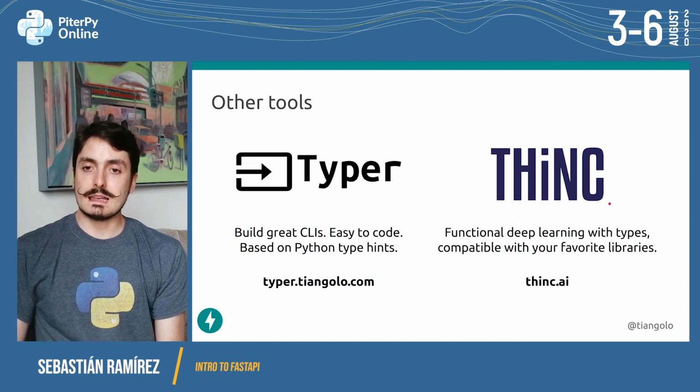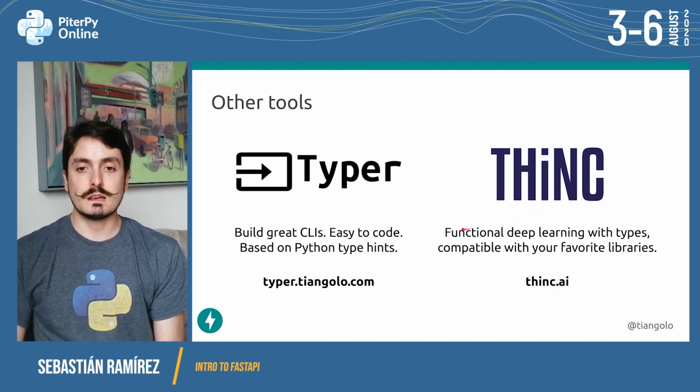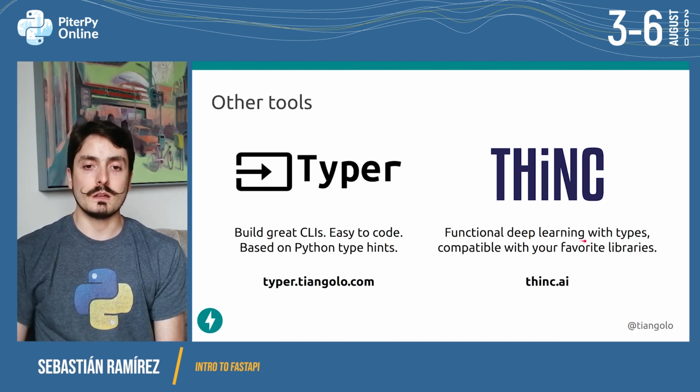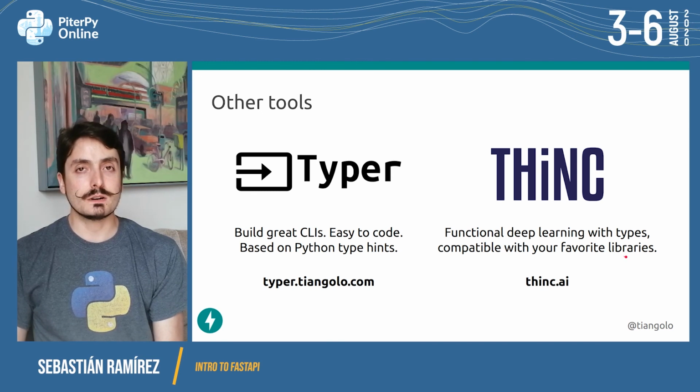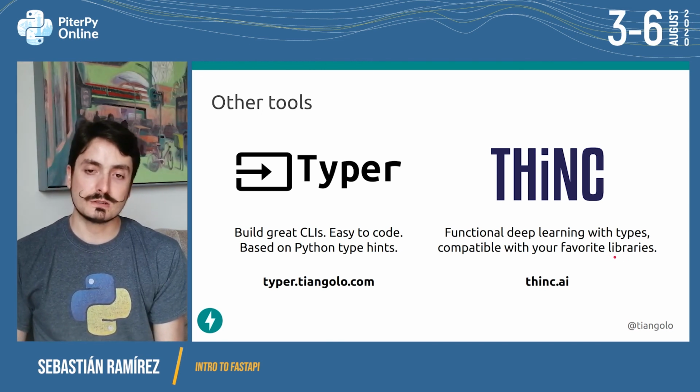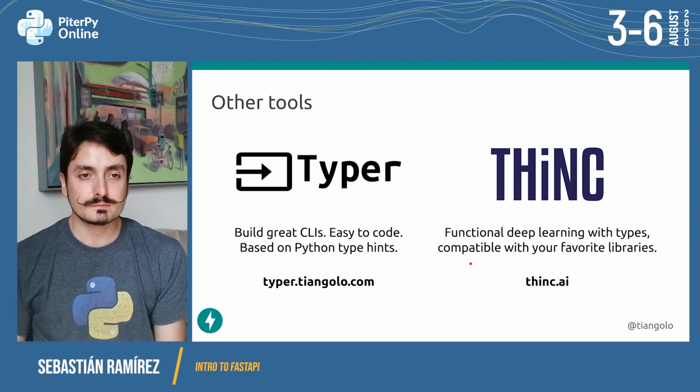Thinc is built by Explosion, the company I work for. It's a functional deep learning framework with types that is compatible with your favorite libraries. So it's compatible with PyTorch, TensorFlow, etc.